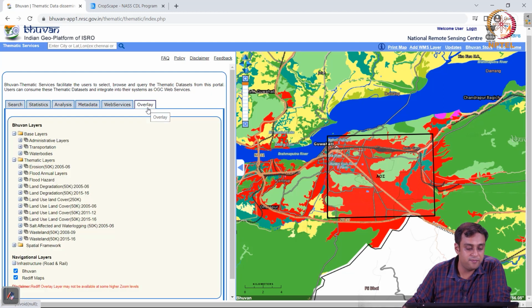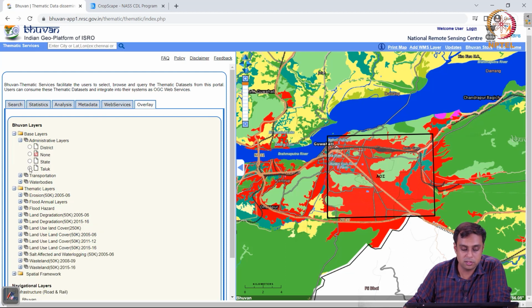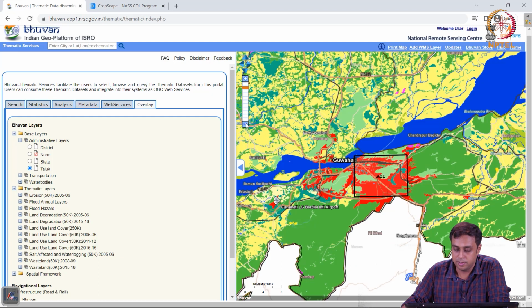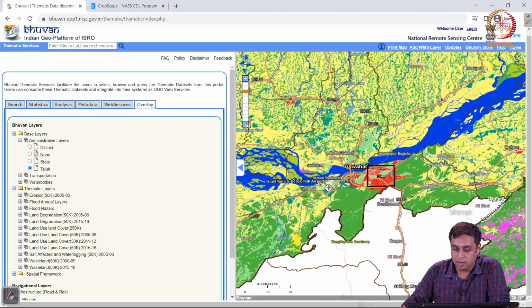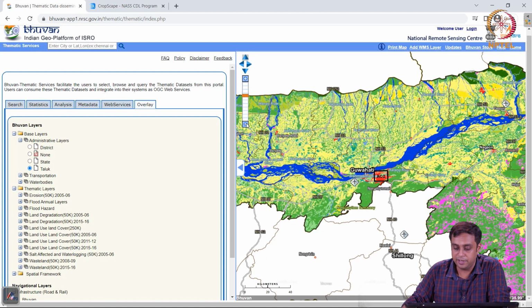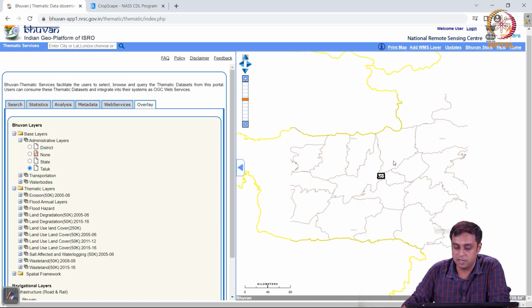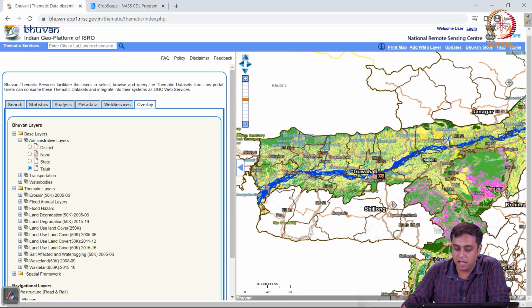I can go back to the overlay function. I can also look at the taluks. If they are available, I'll be able to see if the Guwahati metropolitan area lies within a particular taluk. To see it further, we'll zoom out a little bit and see if we can delineate different taluks. Yes, we can. These are the boundaries of taluks, and we see that a taluk, these white lines, is much bigger than the area of interest that I have drawn on this figure.